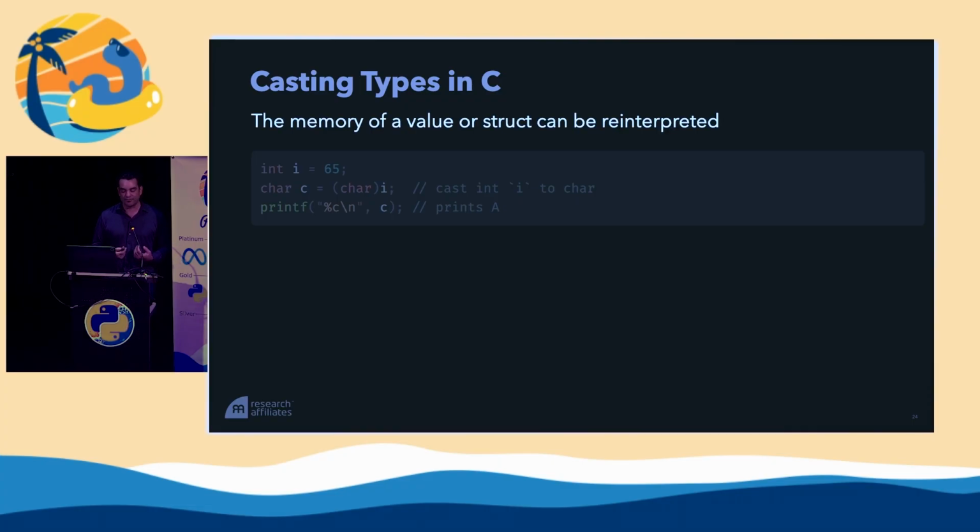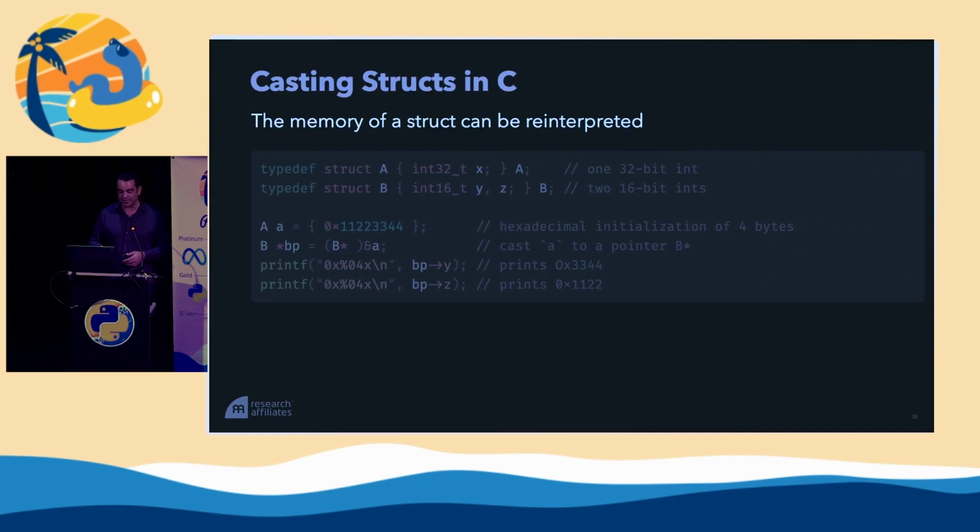So the memory of a value or a struct can be reinterpreted. And this is very powerful, but crazy, and a source of terrible bugs. But anyways, here I have an integer that's 65. This is a very simple case. And I can cast it to a char just with those little parentheses there. And I can say, hey, compiler, you used to think this was an integer, but now it's a char, and just treat it like a char. And I can print it out, and I get the ASCII corresponding character, A. Okay, that's all well and good.